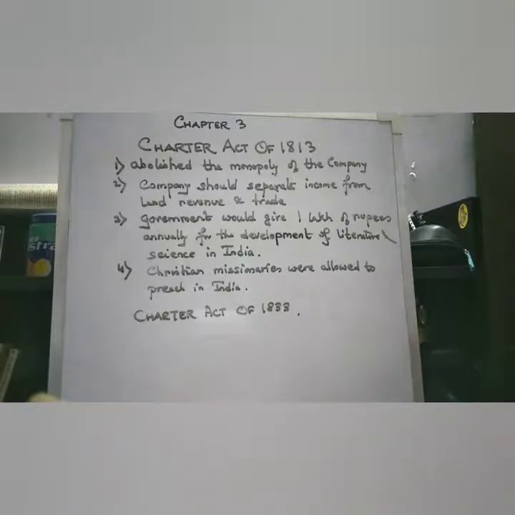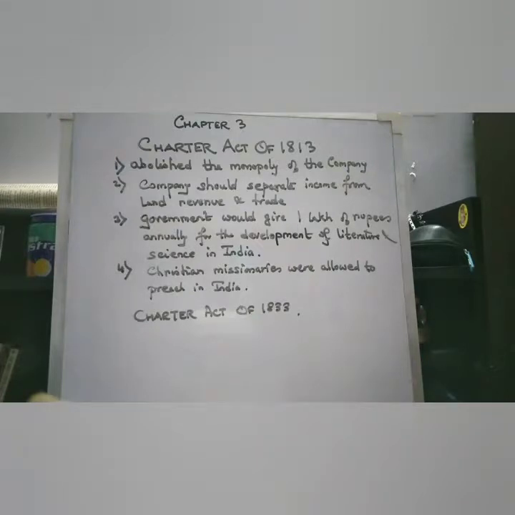The act also further provided that the government would give 1 lakh of rupees annually for the development of literature and science in India. Along with that, the Charter Act of 1830 gave the Christian missionaries permission to preach their religion in India. So the Pitt's India Act of 1784 and the Charter Act of 1830 show that the British government was trying to control the activities of the company in India.